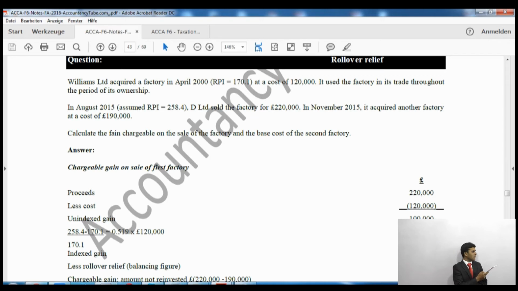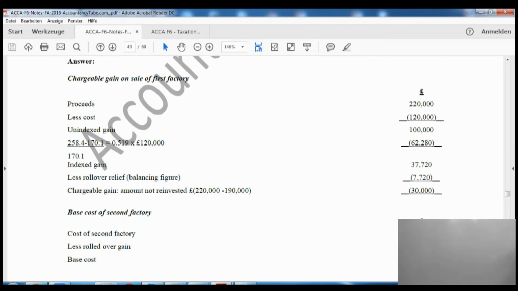That will be the indexation allowance which we deduct. After that, it is the indexed gain, and as you can see on your screen, 37,720 is the indexed gain. Now the amount which we have not reinvested in the new factory, because he has only invested £190,000, is £30,000.